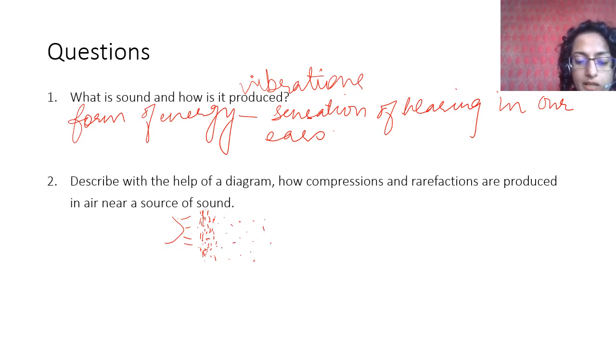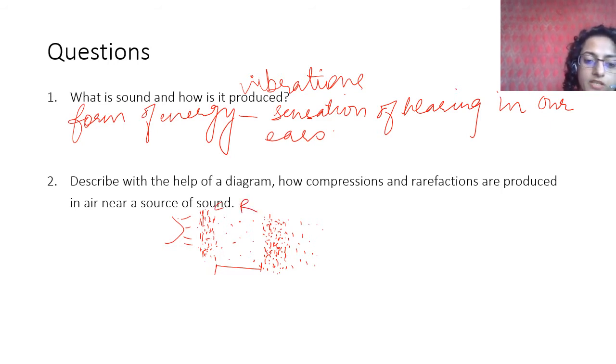Then again comes a zone of compression where the particles are close by, and then rarefaction. Both of these should be similar in width as much as possible. So you have to show compression, rarefaction, and source of sound.